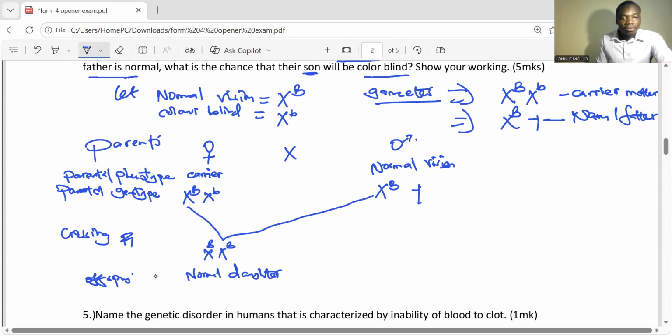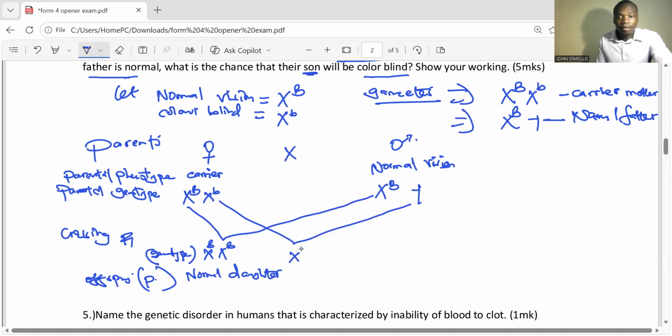These are offsprings. So in this case, we're going to have the F1 phenotype. So let's continue. These ones are genotype. So these are phenotype. So let's continue. Next, crossing this one with the other one, we're going to have X small and Y. Next, we're going to have the same, but instead of doing it that way, let's just finish with the first one.